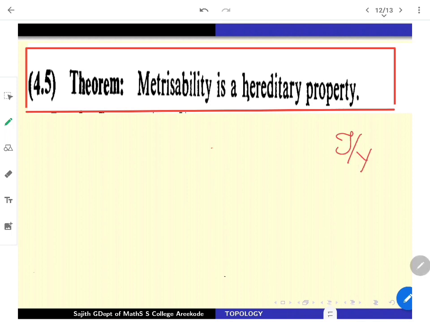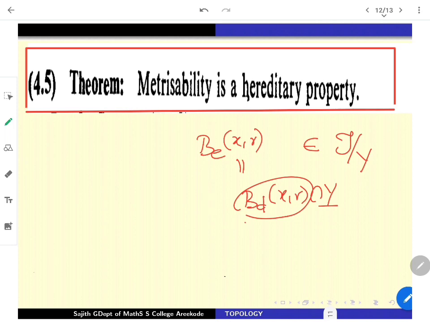The natural balls with respect to E inside this Y, B_E(x, r), are going to sit inside tau restricted to Y, because this is B_D(x, r) intersection with Y, which is in tau intersecting with Y, so it is open in tau restricted to Y. So all the balls in Y in this fashion are inside here.